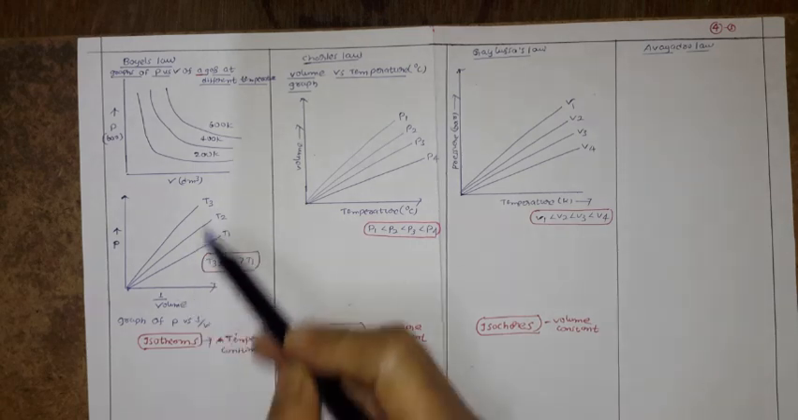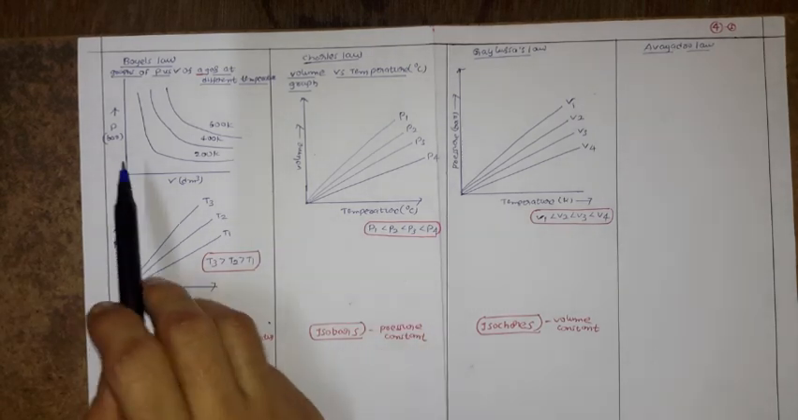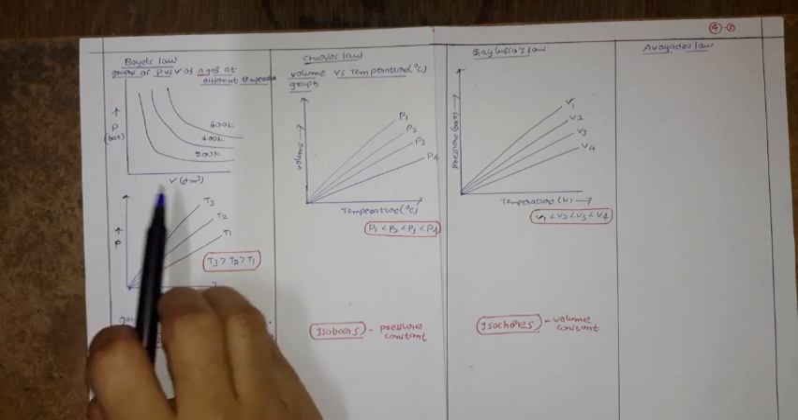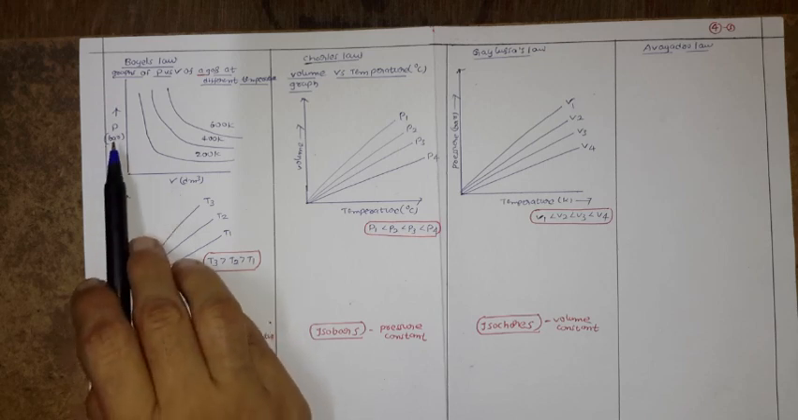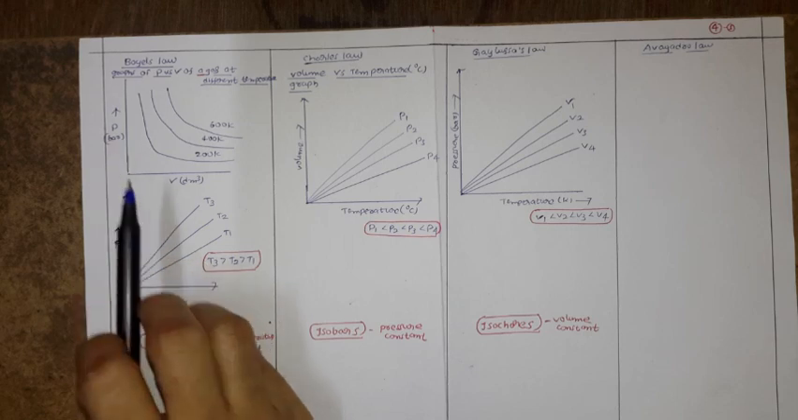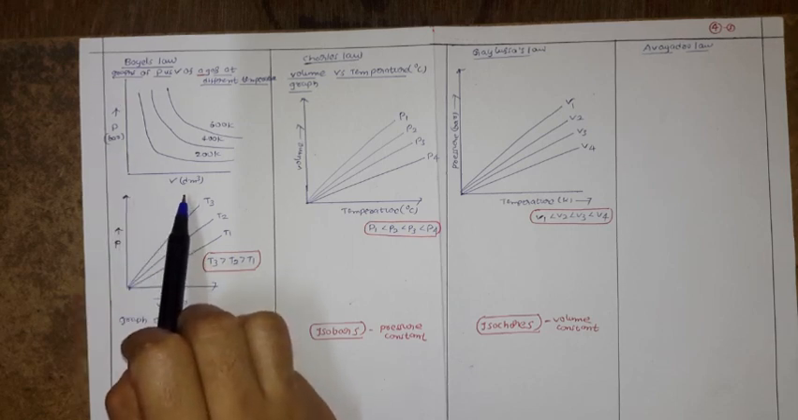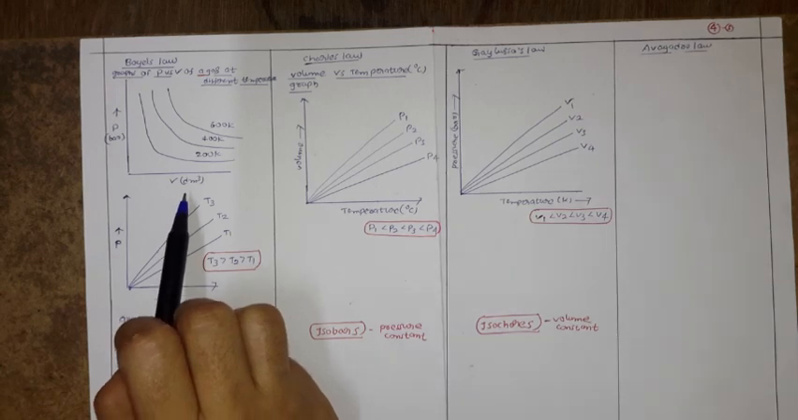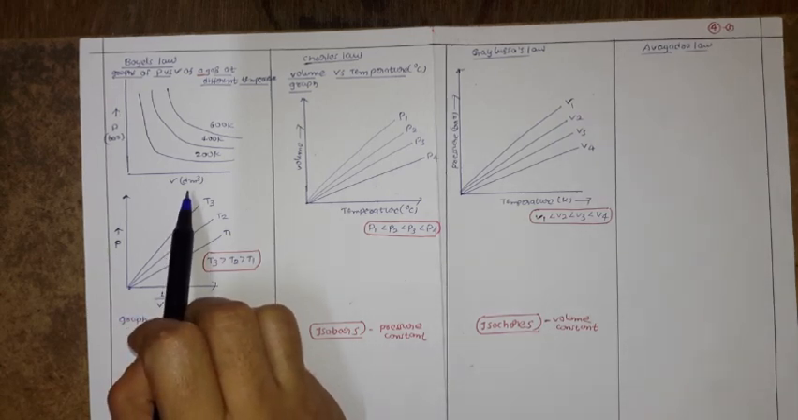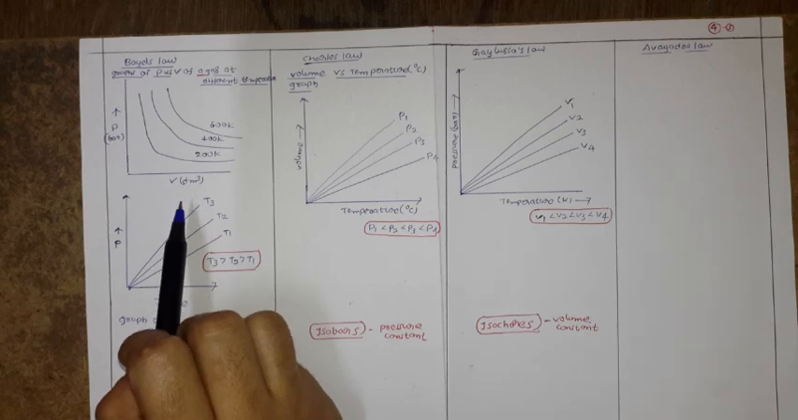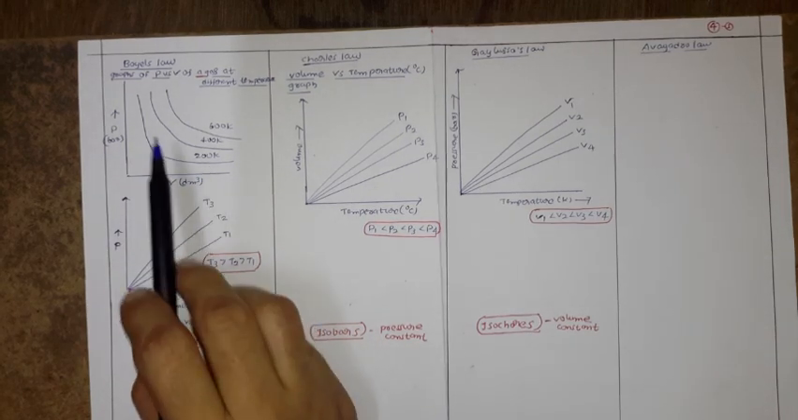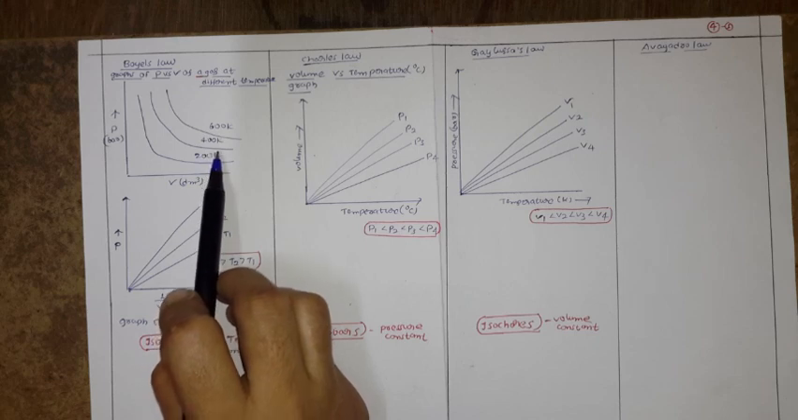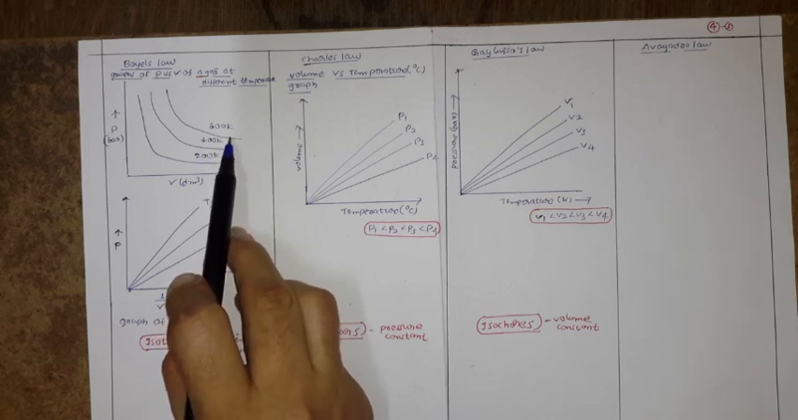Here we can see the two patterns of graphs. We already discussed that P has an inverse relation with V, meaning once the pressure increases, volume has to decrease. While discussing Boyle's law, what is the constant? We are taking a fixed amount of gas and the temperature is constant. Here you can see we have lines at 200, 400, 600 kelvins. Is it constant? Yes, it is constant.